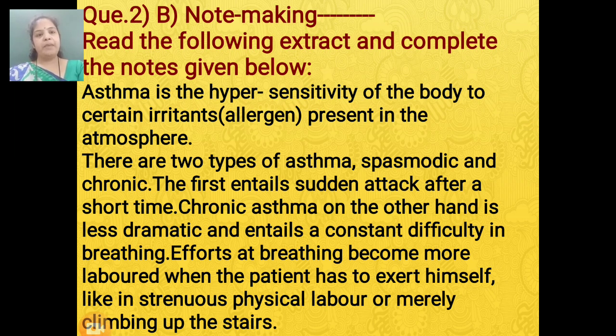Chronic asthma, on the other hand, is less dramatic and entails a constant difficulty in breathing. Efforts at breathing become more labored when the patient has to exert himself, like in strenuous physical labor or merely climbing up the stairs.